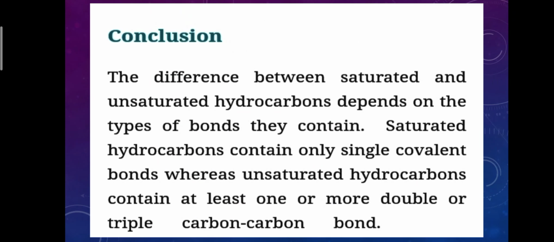The difference between saturated and unsaturated hydrocarbons depends on the type of bonds they contain. Saturated hydrocarbons contain only single covalent bonds, whereas unsaturated hydrocarbons contain at least one or more double or triple carbon-carbon bonds.